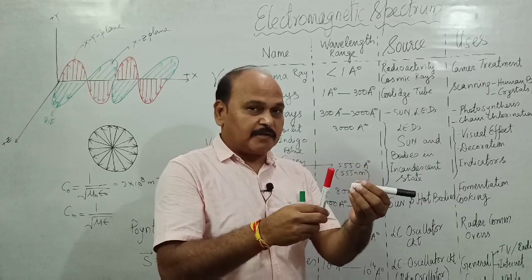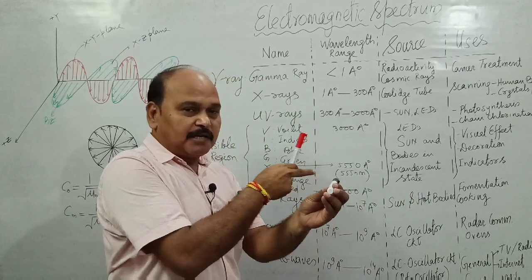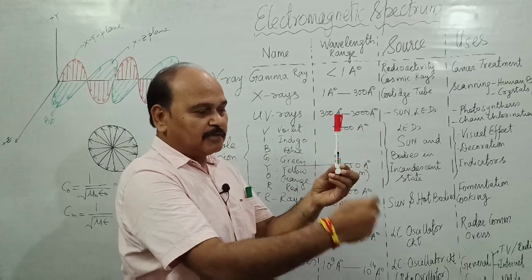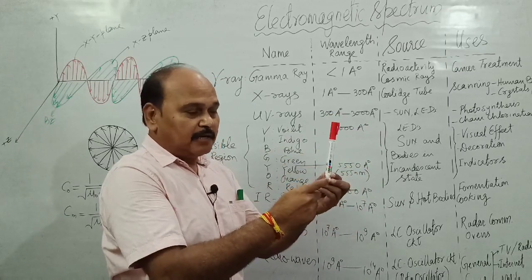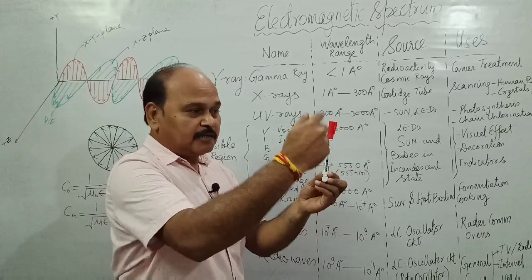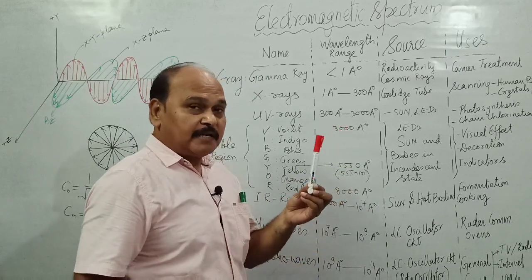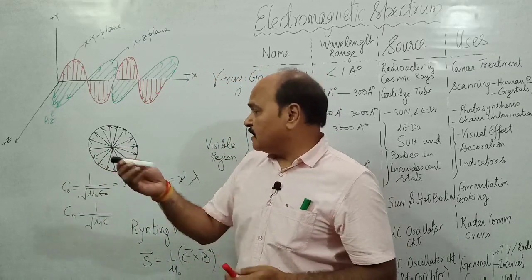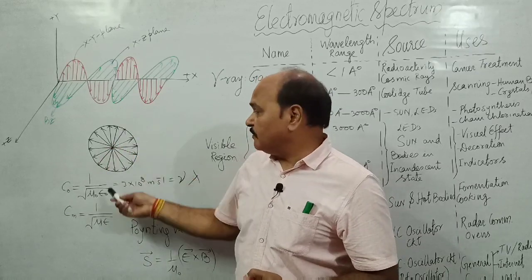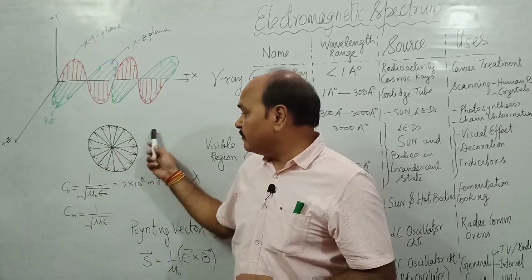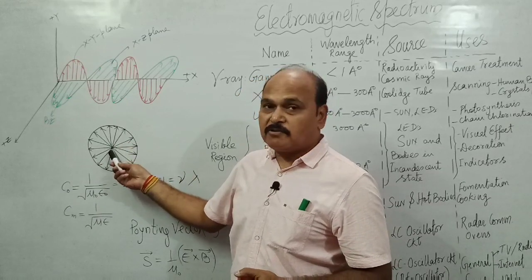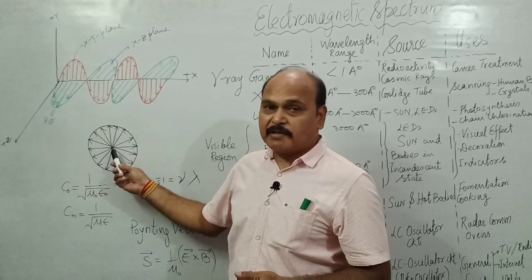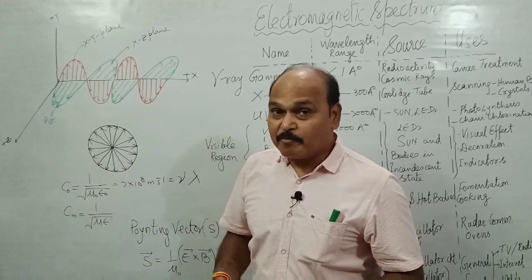Same is the case with the magnetic field vector. If this happens to be the direction of propagation of wave, then the electric field vector would be what? Here also, here also, everywhere, all around this center, all around this point, which is a point over the dopole, the electric field vector is found to be arranged in radially symmetric fashion. And that is what is shown here. If the wave is traveling in this direction, that is perpendicular to the board, then electric field vectors are seen in every direction about this point which is on the dopole. If we understand this notation of electric field vector, we would be able to understand polarization.